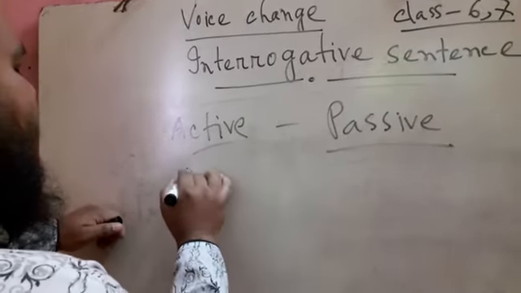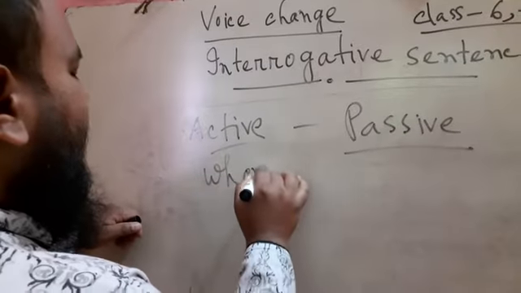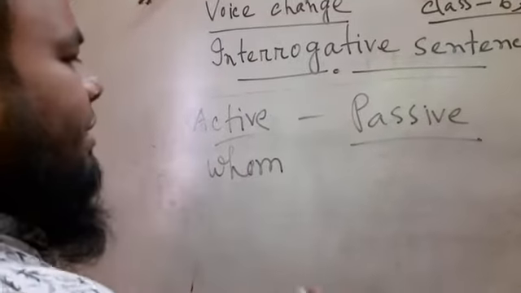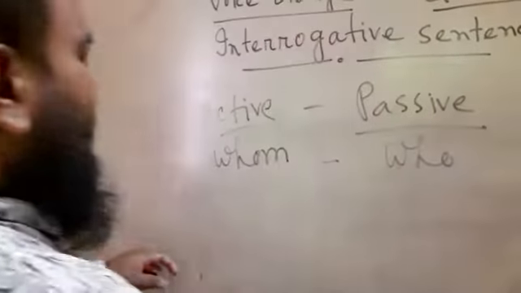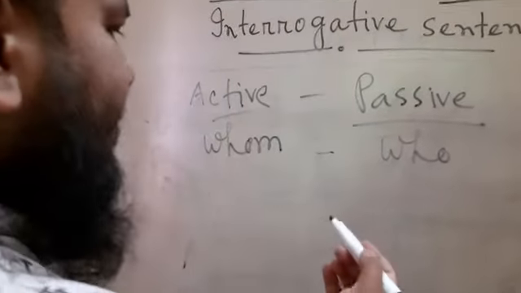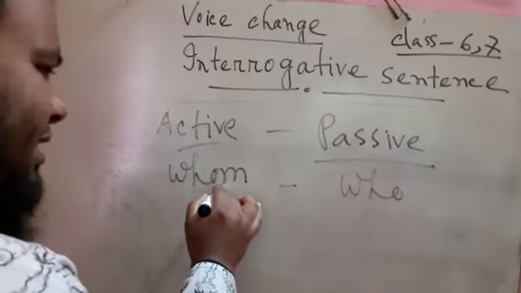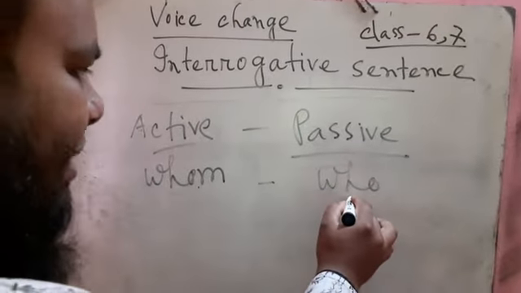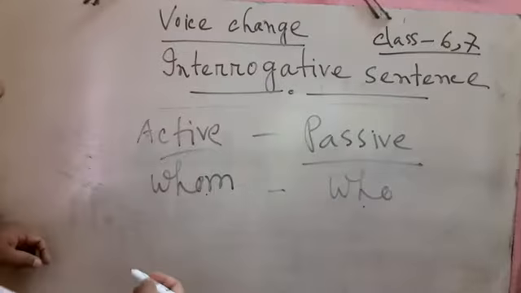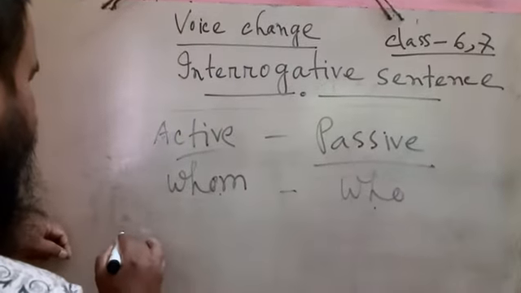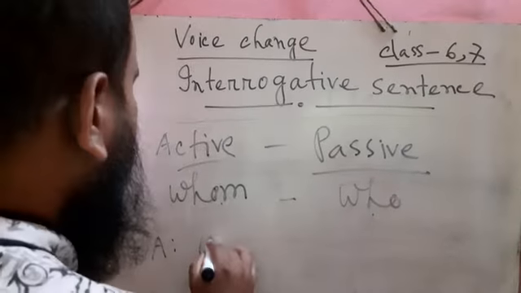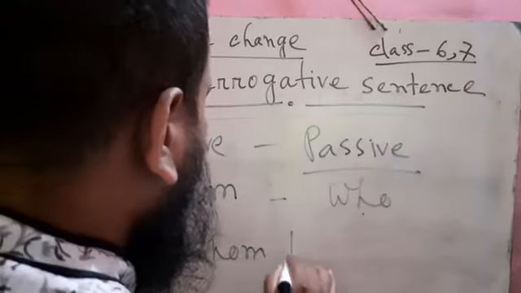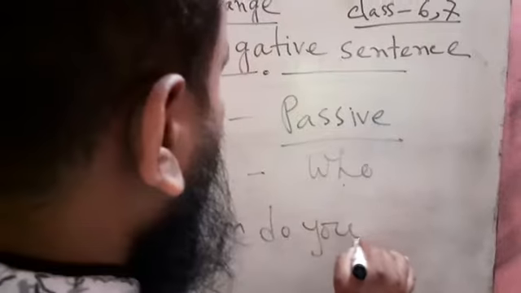In active voice, if whom remains, then in passive voice who will be used. If whom is used in active voice, then who will be used in passive voice. Okay. Now we will follow an example. Example, active voice: Whom do you want?